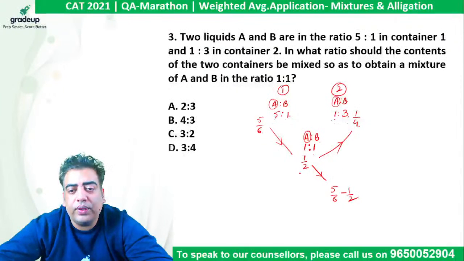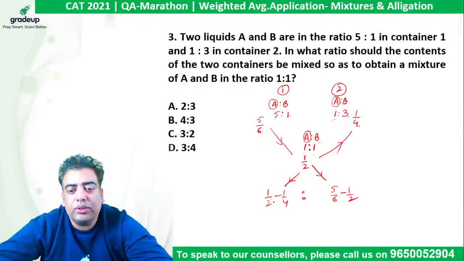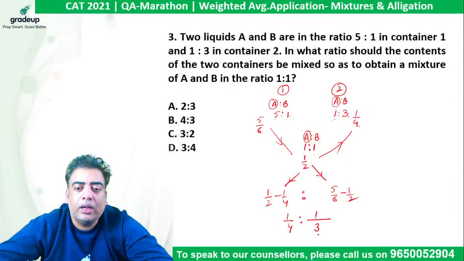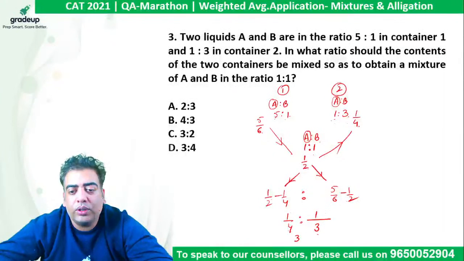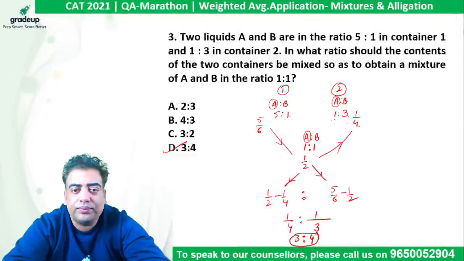The difference of these two will appear here, which is 1 by 2 minus 1 by 4. So the difference of these two comes out to be 1 by 4. And the difference of these two comes out to be 2 by 6, which is 1 by 3. So let's multiply with 3 and 4. Finally, the ratio comes out to be 3:4. So the correct answer is D.